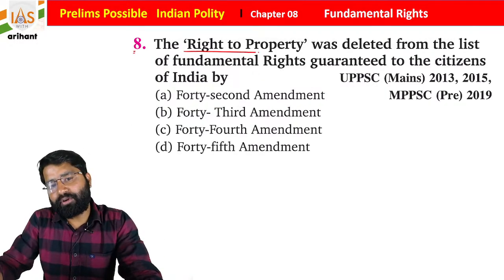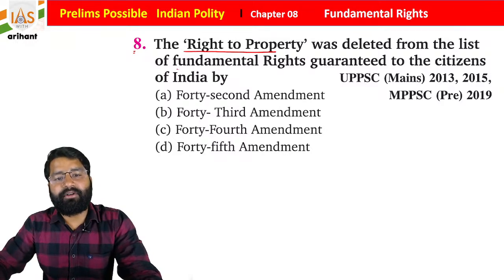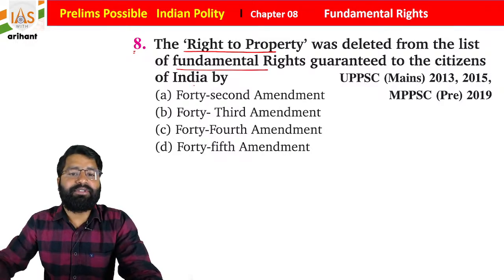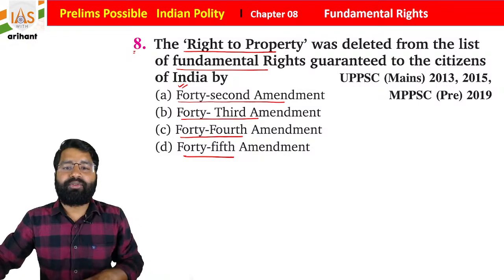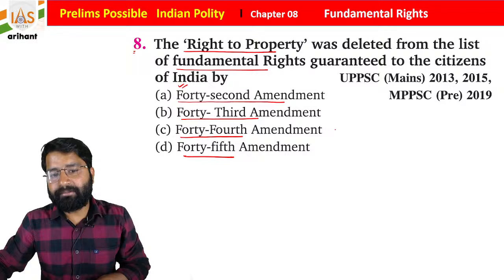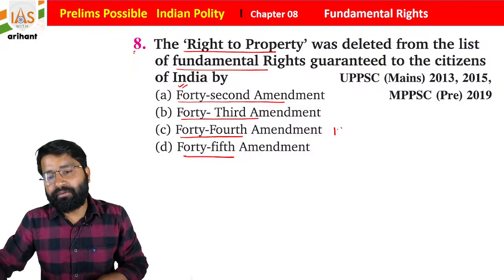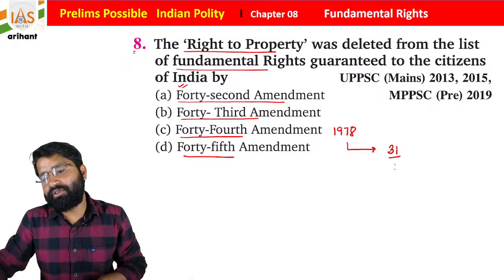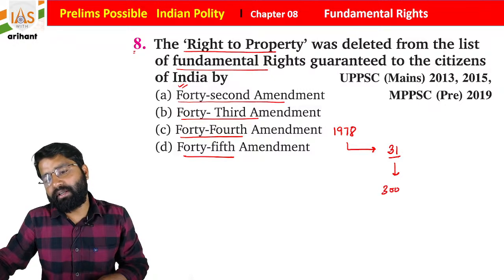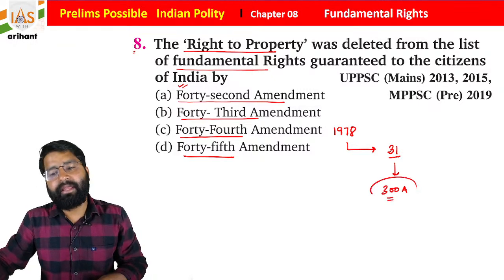The right to property was deleted from the list of fundamental rights guaranteed to citizens by which of the following? It is the 42nd Constitutional Amendment, 43rd, 44th or 45th. So the right to property, as I told you, was removed by the 44th Constitutional Amendment Act 1978. Initially it was under Article 31 of the Indian Constitution. Later it was shifted to Article 300 Clause A under Part 12 of the Indian Constitution, students.